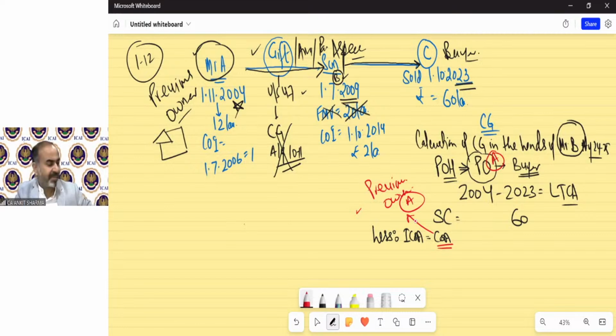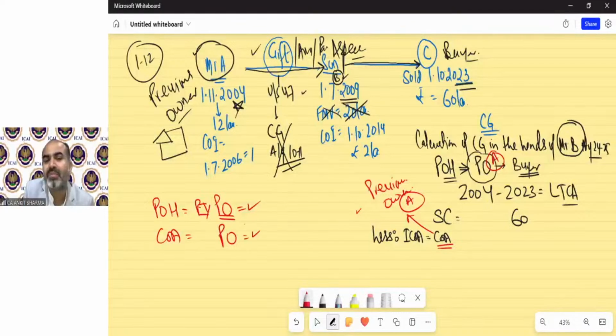Don't worry, after the example, I will make a short note for the solution. It's a very simple provision to solve. I will explain how you can solve it. In this kind of question, there is a formula: period of holding, whose is to be taken? Previous owner. Period of holding will be taken from the previous owner. Cost of acquisition, previous owner. Sorted.